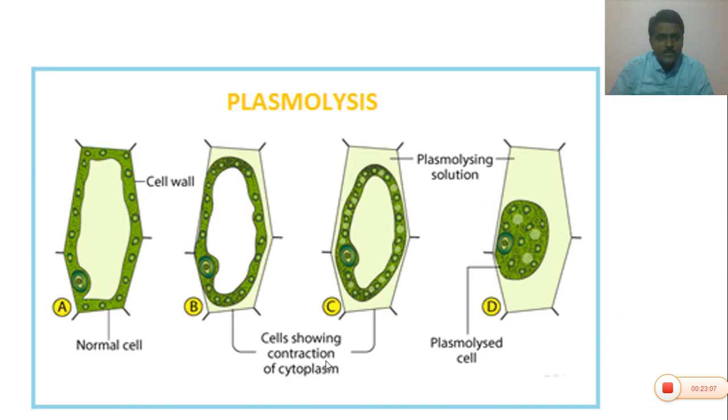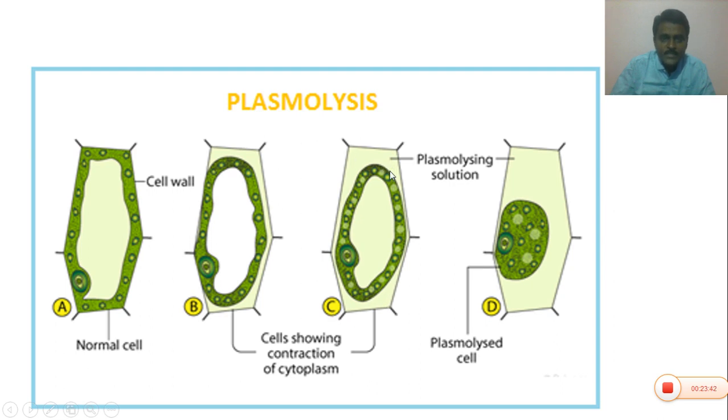Before that we can easily demonstrate plasmolysis. A plant cell is a normal cell with cell wall, cytoplasm and a vacuole, and this is a nucleus. When the cell is placed in a more concentrated solution, this protoplast shrivels or shrinks. The cell membrane detaches from the cell wall at the corners of the cell walls.